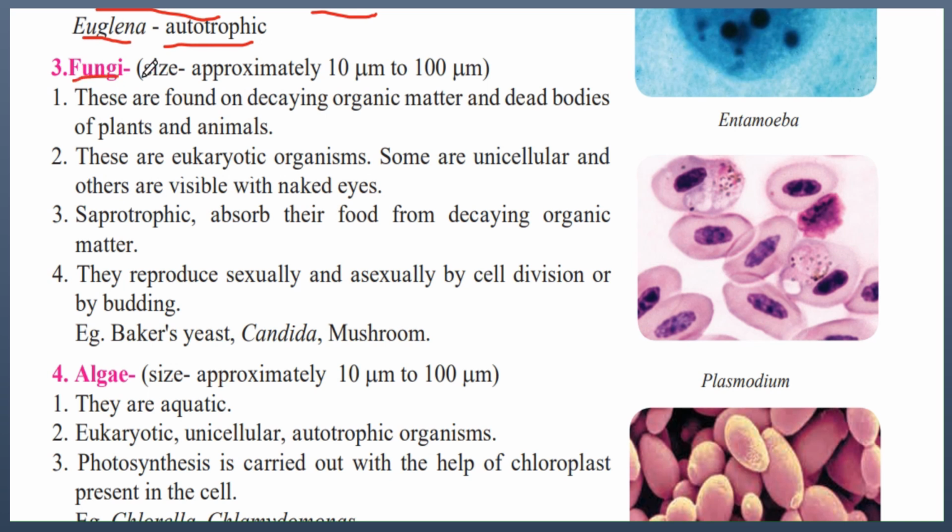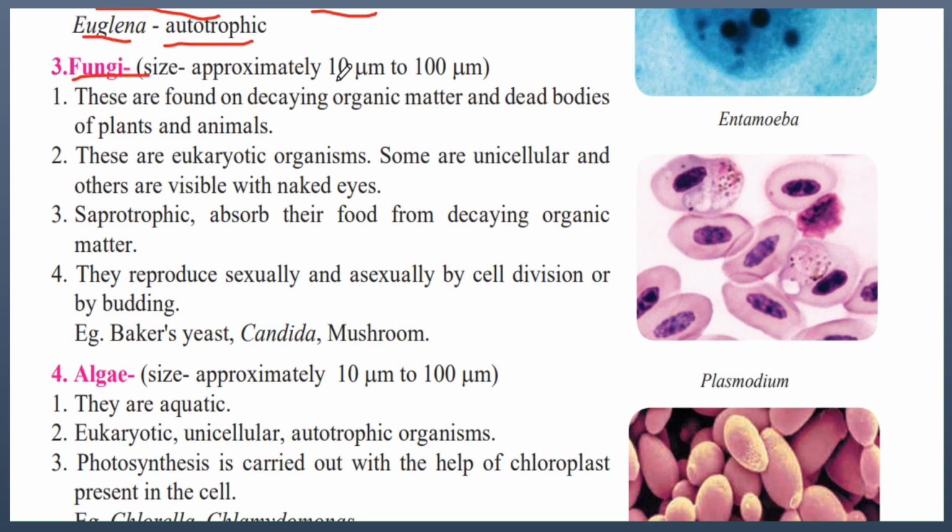Next, we will talk about fungi. The size of fungi is approximately 10 micrometer to 100 micrometer. So, they are relatively larger than bacteria but smaller than protozoa. These are found on decaying organic matter and dead bodies of plants and animals. Therefore, fungi are an example of saprophytic organisms because they acquire their nutrition by growing on decaying organic matter and dead bodies of other plants and animals.